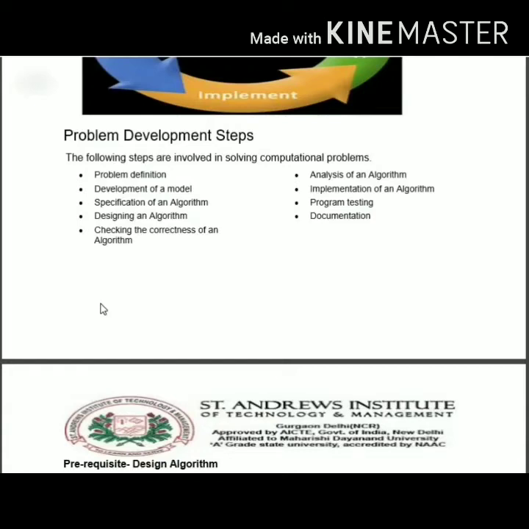Now analyze the algorithm. Analysis will tell you whether the algorithm you have developed has been fruitful or not, if you require any steps to be implemented further, or any step that needs to be eliminated from that algorithm. Now try to implement that algorithm. Implementation of the algorithm means that it can be implemented using a programming language.